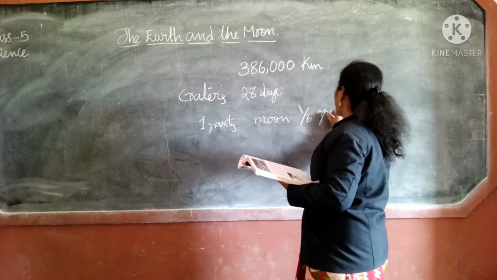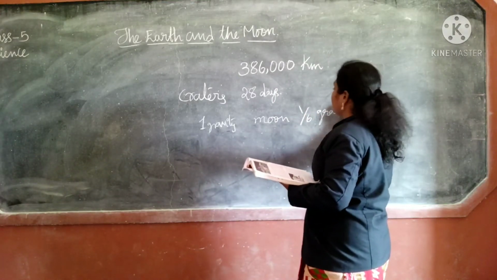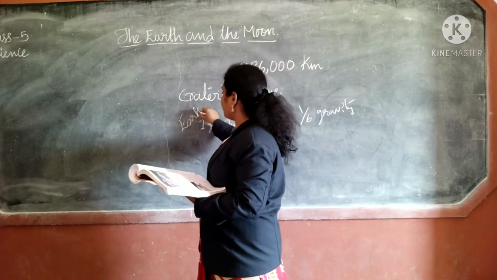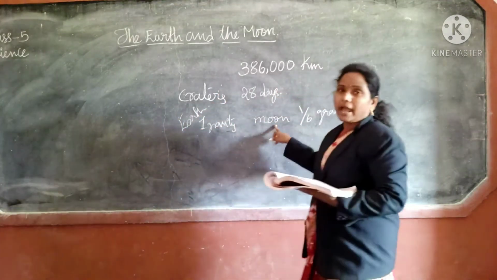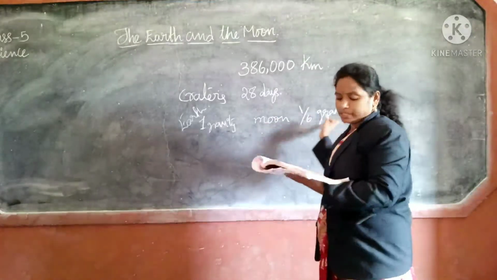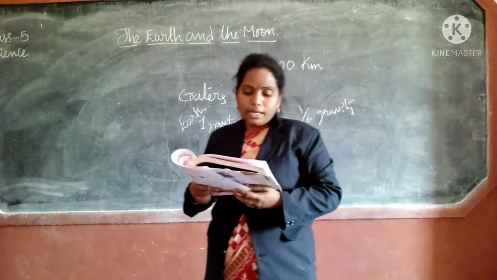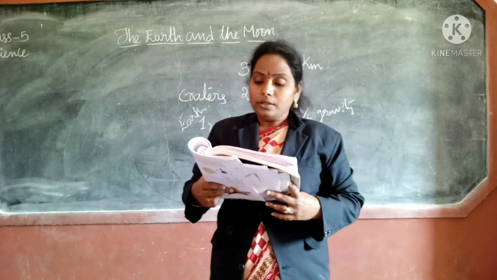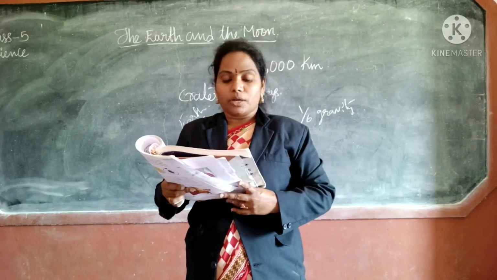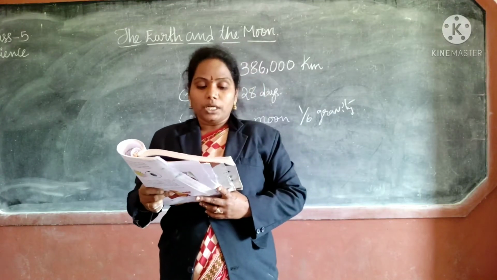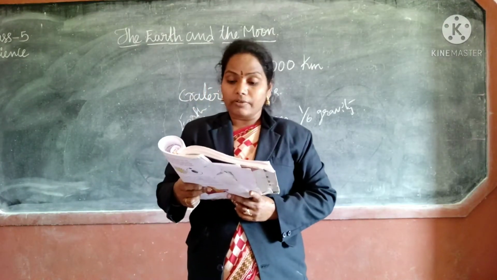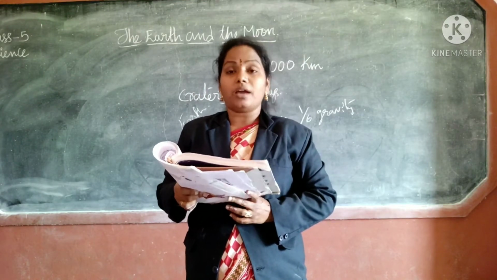The moon has 1/6 of the earth's gravity. So here you have to understand, the earth has how much? One gravity. And the moon has how much? 1/6. The force of gravity on the moon is also about 1/6 of that of the earth.